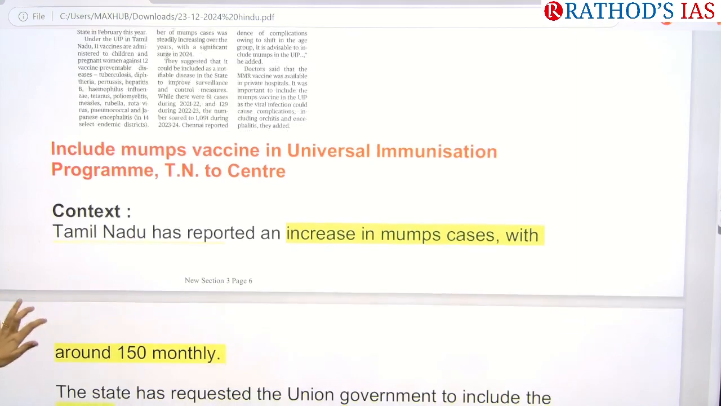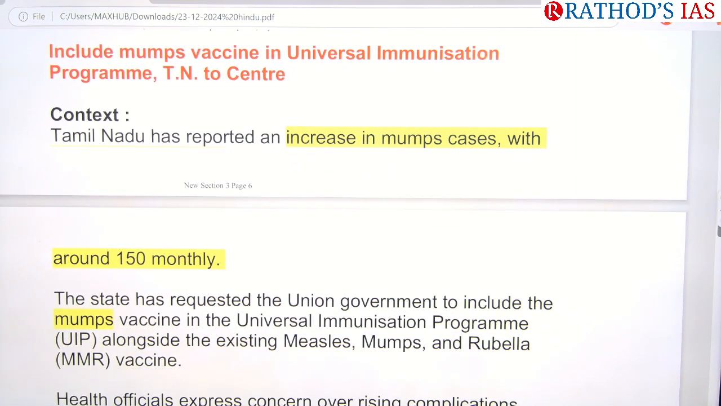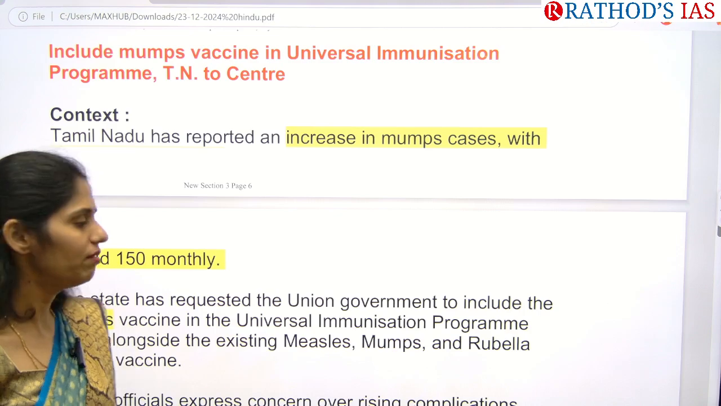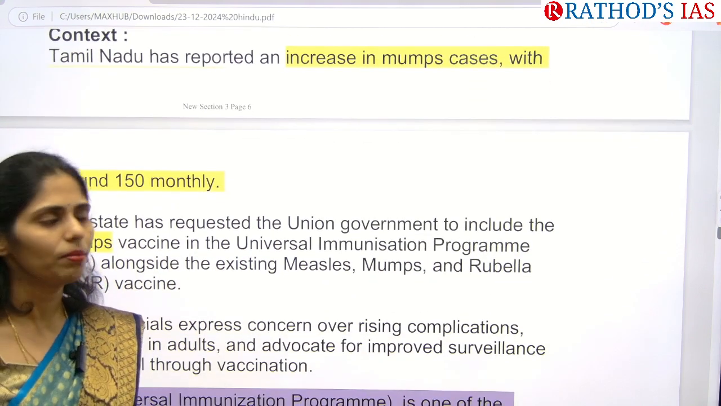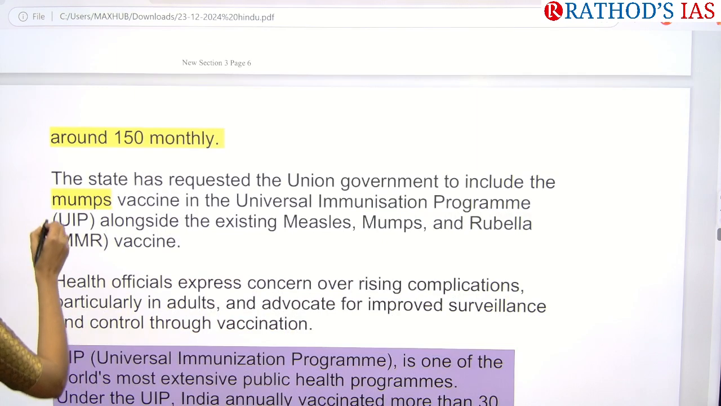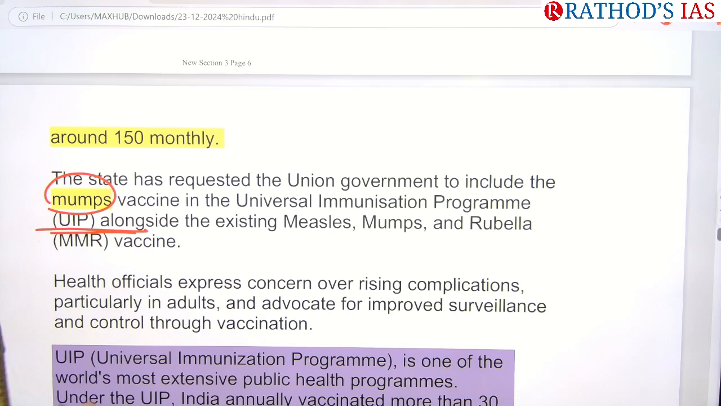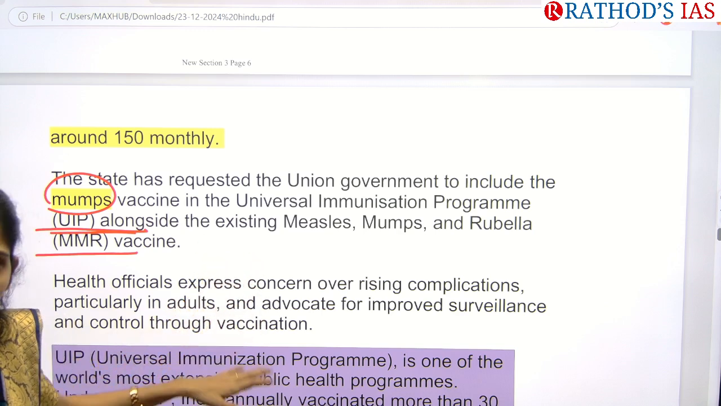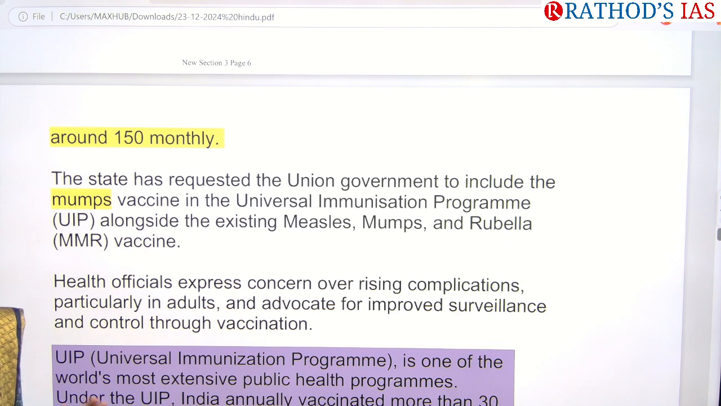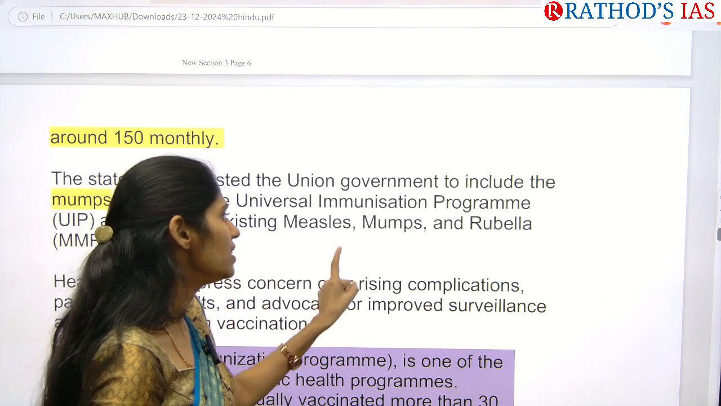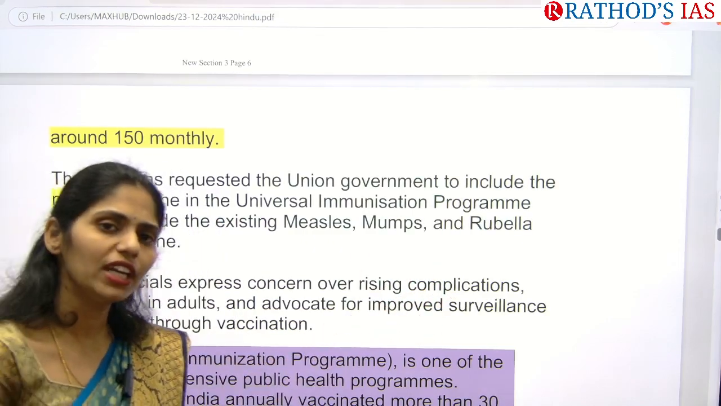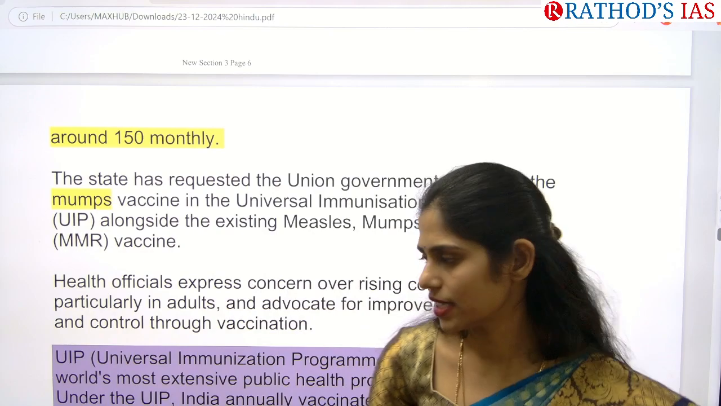So this article is saying that Tamil Nadu has reported increased mumps cases, around 150 monthly. So every month they are reporting around 150 cases. Now the state government has requested the union government to include the mumps vaccine in the Universal Immunization Program alongside MMR, that is the measles, mumps and rubella vaccine. As of now we have MMR, which includes three, measles, mumps and rubella, but they are asking that we need a separate mumps vaccine.